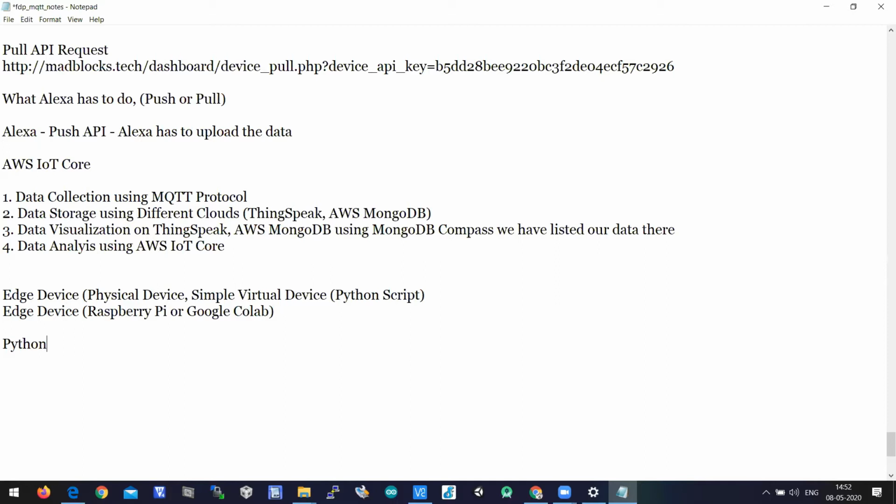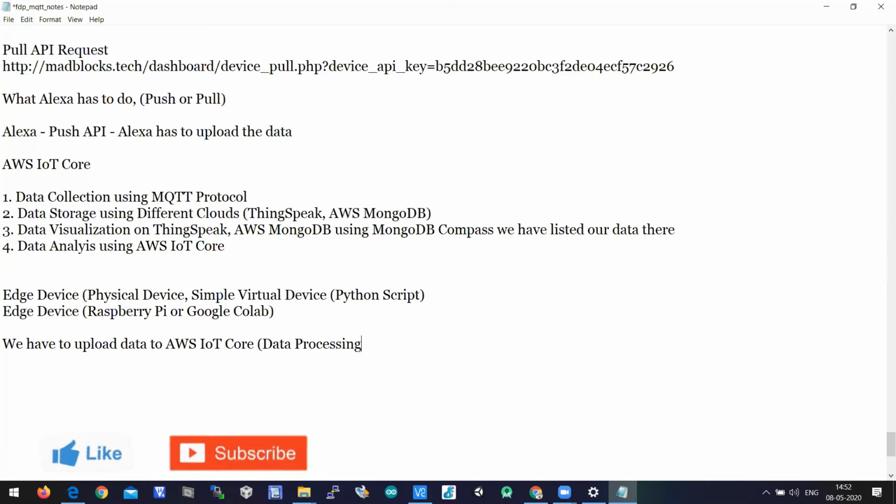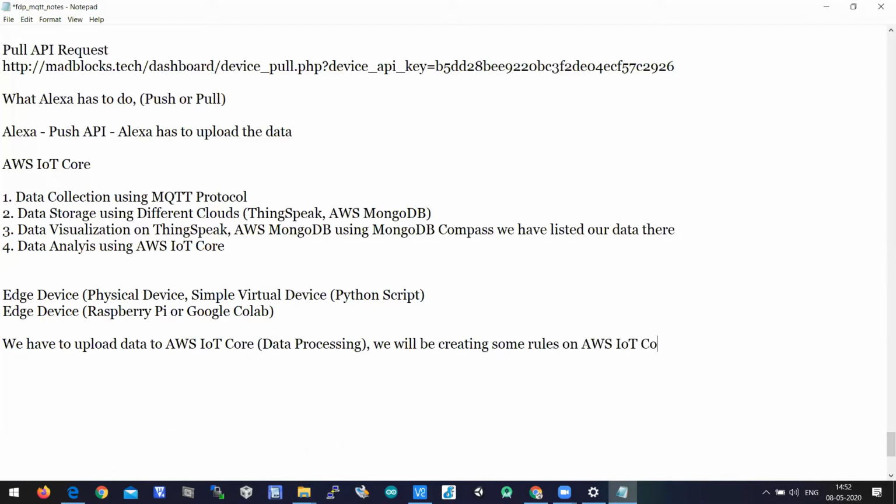By using a Python program, we have to upload data to AWS IoT Core, not to MongoDB. This time we upload data to AWS IoT Core for data processing. We will be creating some rules on AWS IoT Core. If the rule is met, then we have to notify the user, saying that the condition is met.